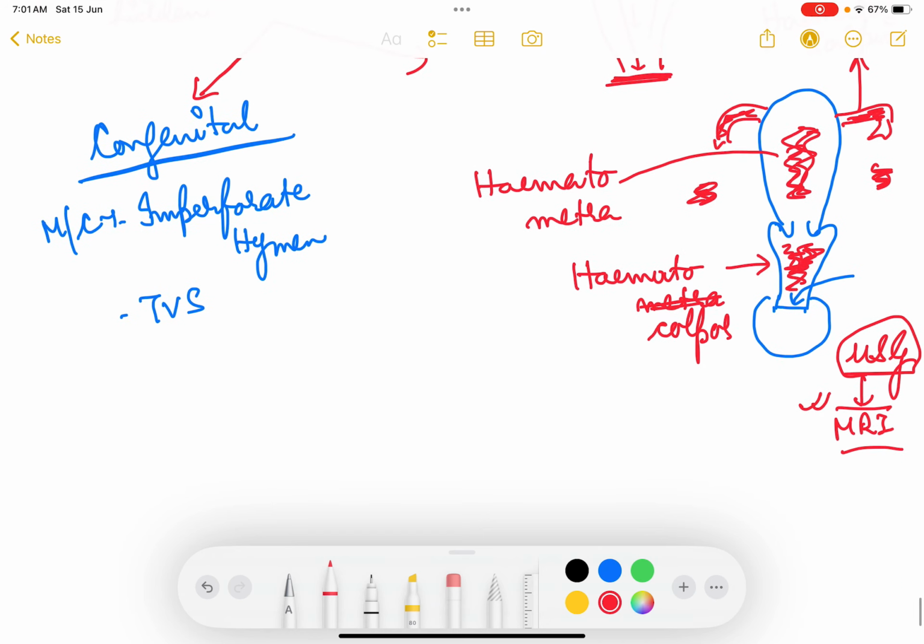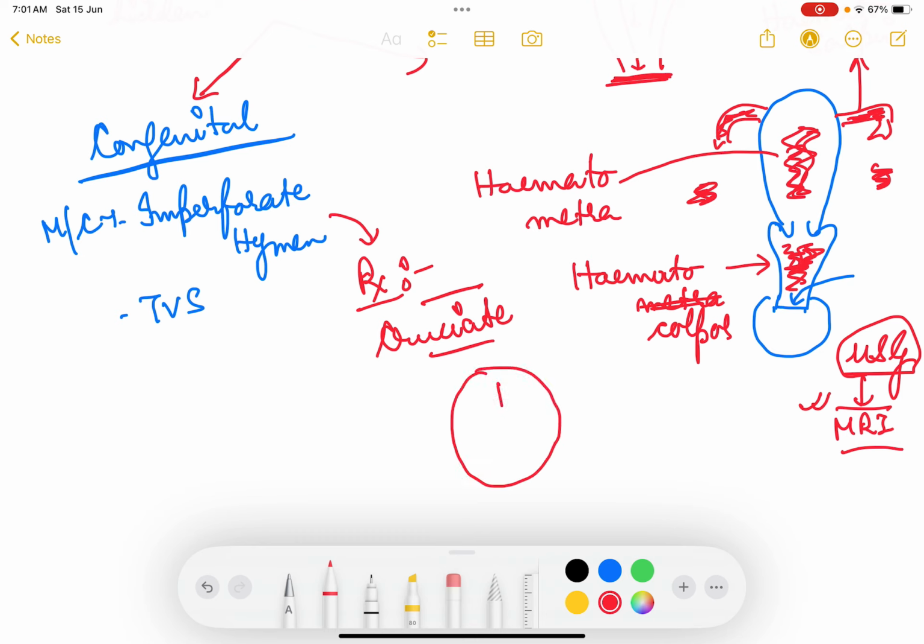So imperforate hymen may only there is a membranous covering. So the treatment of imperforate hymen is to just give a cruciate incision in the hymen. Cruciate incision का क्या मतलब है? A cross sign or plus sign incision, just you have to incise the hymen this way, and then the hymen will start bleeding. Okay, all the blood from the collected blood will start coming out.